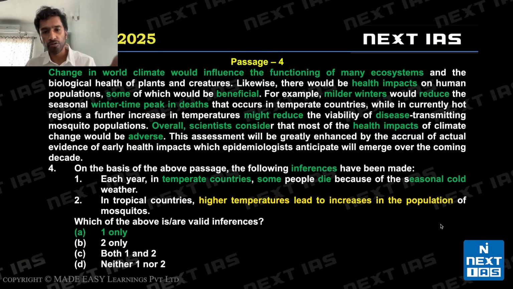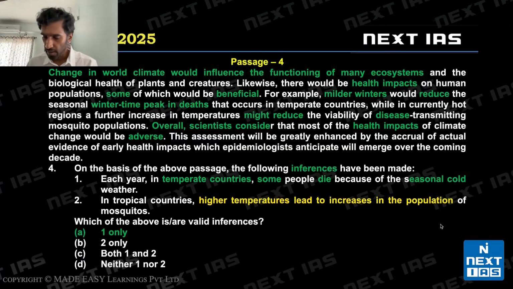By the way, ecosystem, climate change, health, many passages come on these in the exam. This is a common thing that UPSC usually targets in terms of the topics. So climate change will impact ecosystems, and there would be health impacts, some of which would be beneficial. So this is new, right? Some health impacts would be beneficial, such as reduction in wintertime deaths, and might reduce some diseases or disease transmitting mosquitoes, but basically some diseases. So overall, scientists consider health impacts to be bad. Overall climate change health impacts are bad.